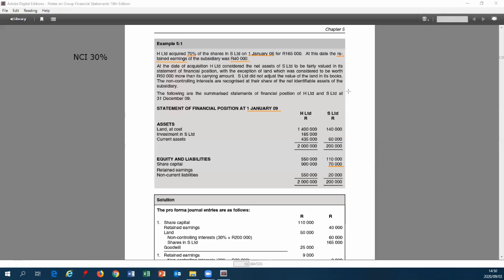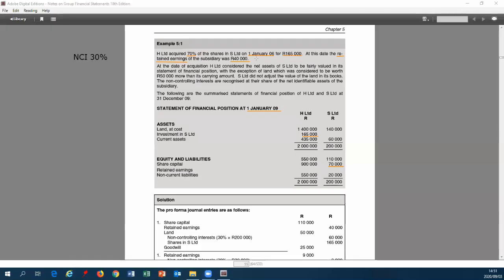Okay, for purposes of accounts 212, we will not be having a look at an increase in share capital. So that share capital of 110 that we can see in the statement of financial position at 1 January 09 for S Limited, that 110 was the same when we acquired S for that 165. Okay, our investment amount, and then again, there's our investment amount.